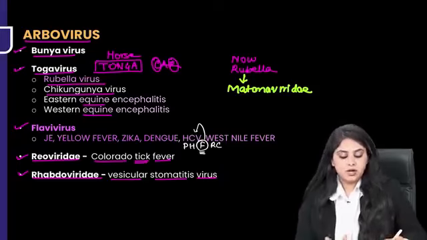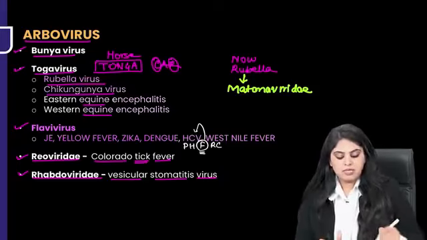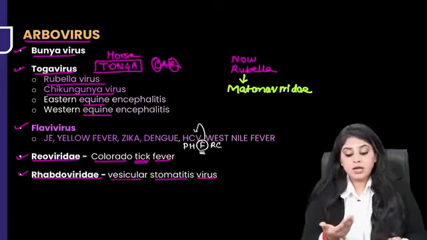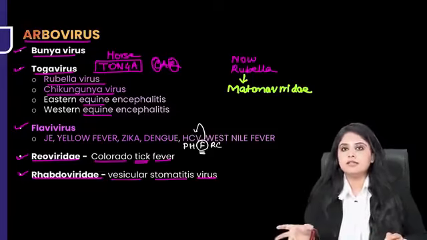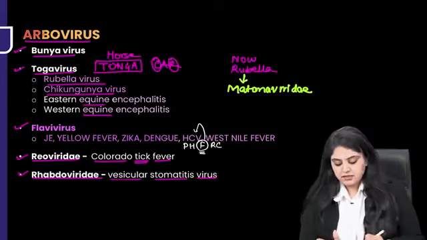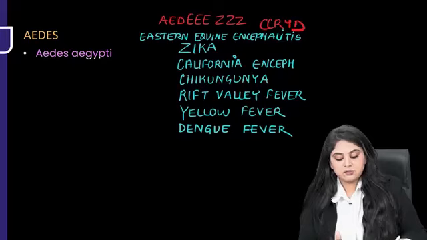That is more than enough. What you need to know is chikungunya to begin with. But do you want to do one more summary table and know which of them are what kind of arthropod? Aedes or Culex? Should we make a list? Okay, let us start. Let us make a list of all the ones that are transmitted by Aedes.